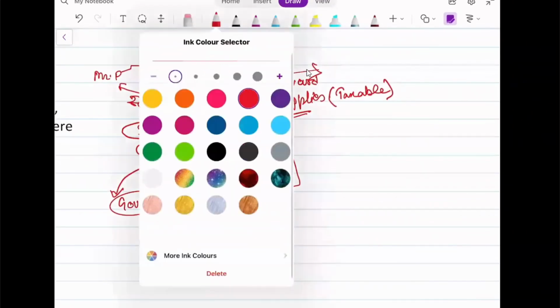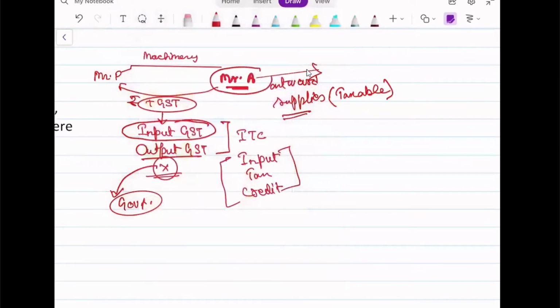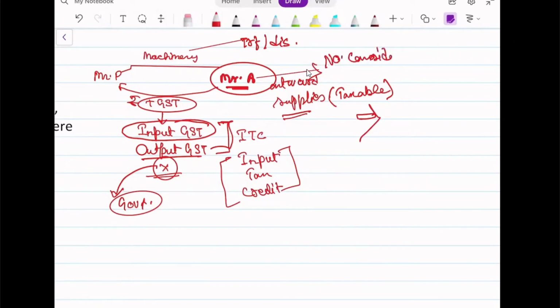Okay, so this is what the picture comes to: Mr. A has purchased some business machinery, and Mr. A is now transferring or disposing of this machinery, a business asset on which ITC he has already availed. So if he does this transaction with no consideration, then also it is to be considered as supply, correct?